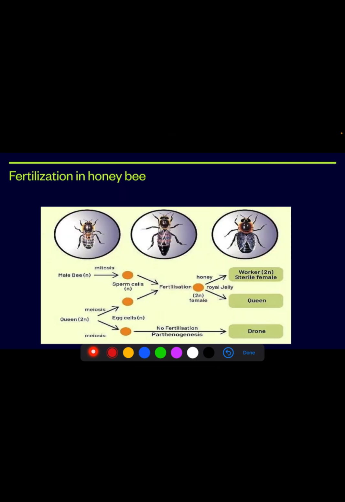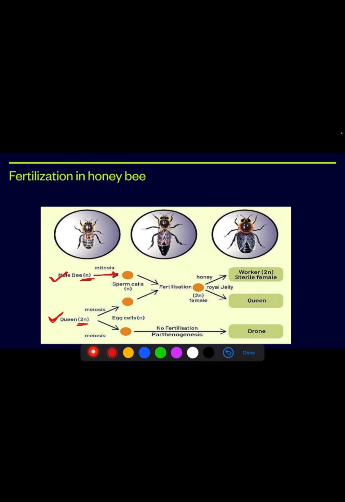Fertilization in honeybee. It is such an interesting and important topic. I hope you might be knowing it, but still we'll discuss this. The male bee in honeybee is usually haploid, whereas the queen bee or the female bee is of diploid nature. So let's see.